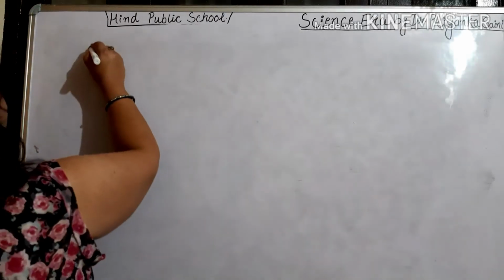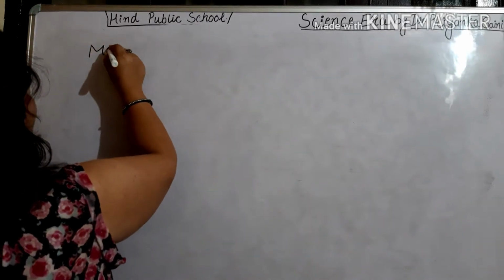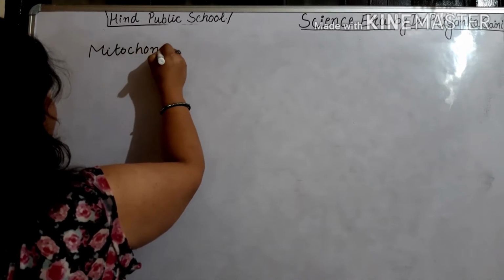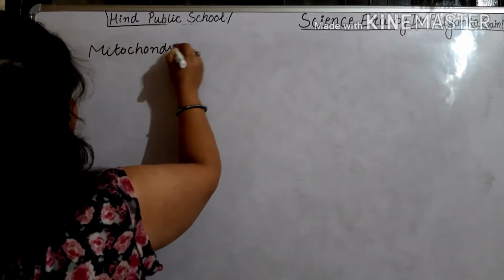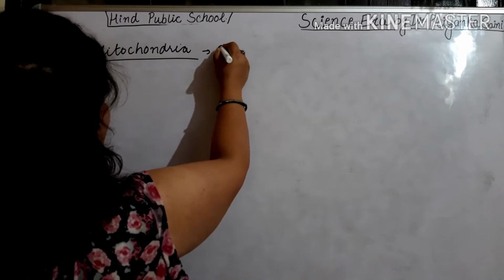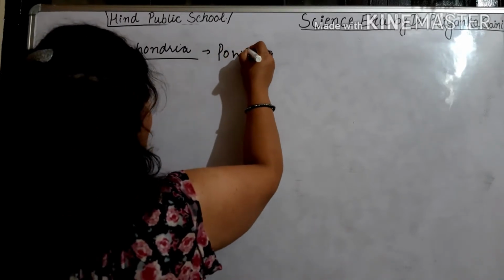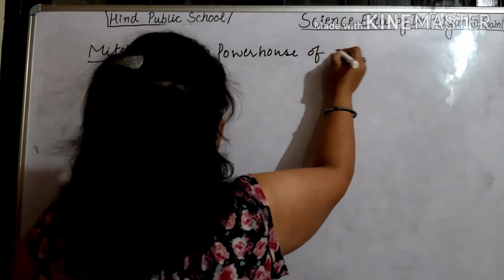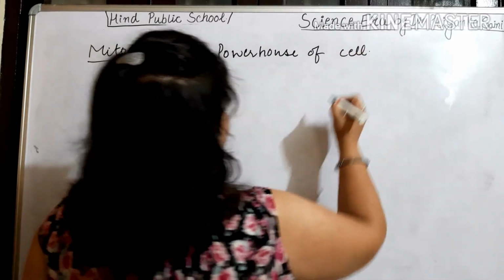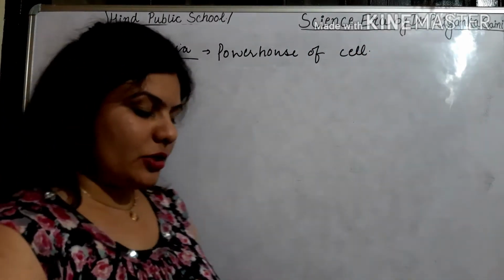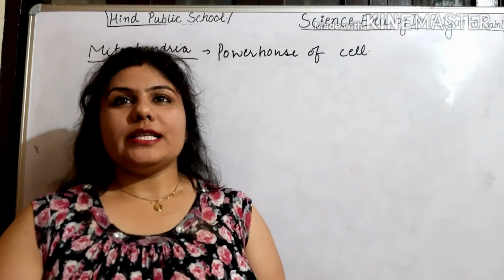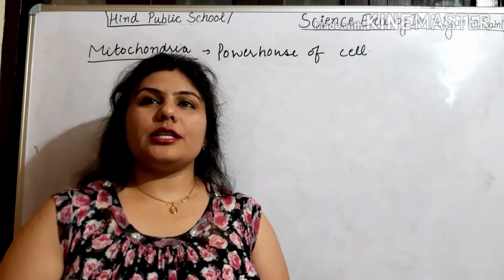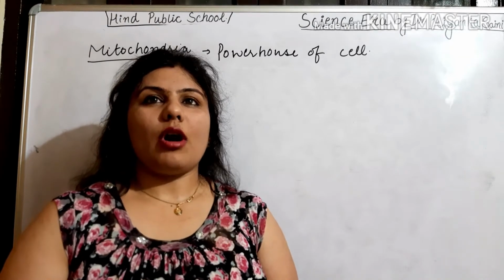Mitochondria is known as the powerhouse of the cell. Many a time this question comes as a one mark question. Name the cell organelle that is known as the powerhouse of the cell. This cell organelle was discovered by Kolliker.